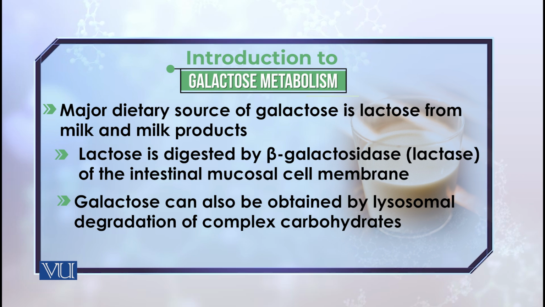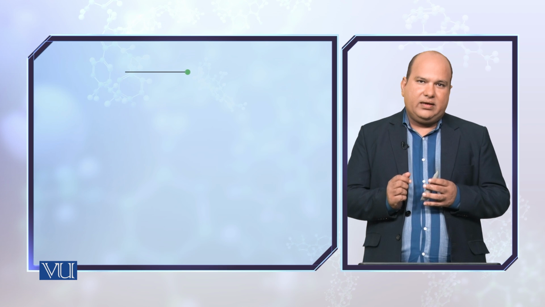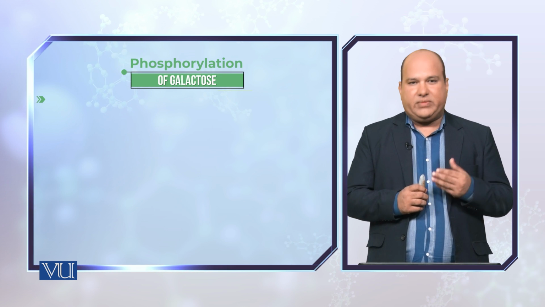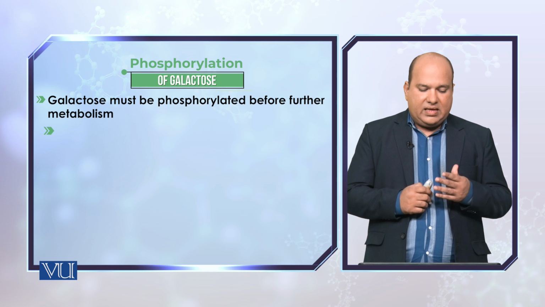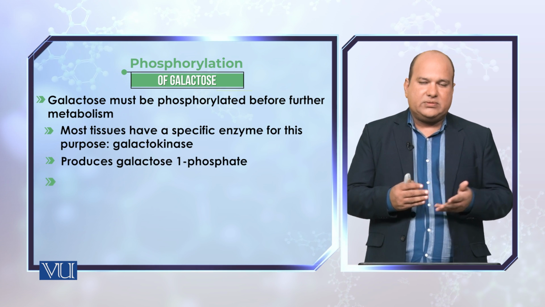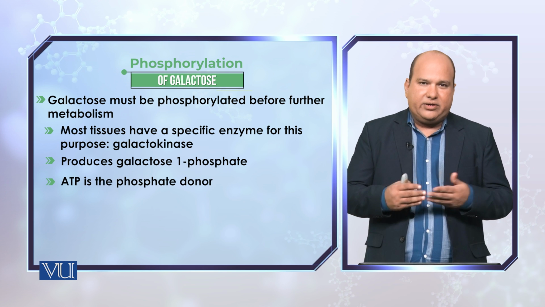So there are two major sources of galactose. One is the milk, that is, you get it from the digestion of lactose through beta galactosidase, and the second one is the lysosomal degradation of complex carbohydrates. Then, as you have seen in the case of glycogen synthesis, the galactose, for its metabolism, also